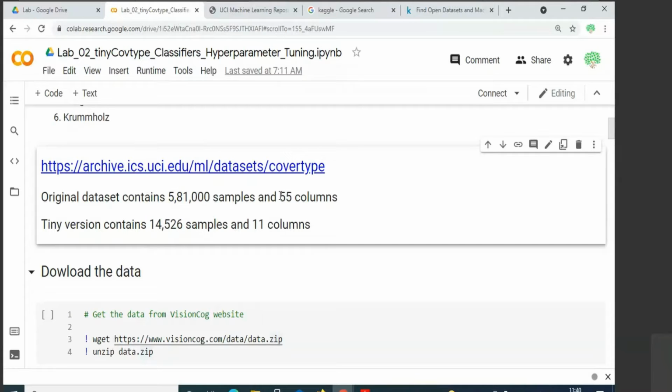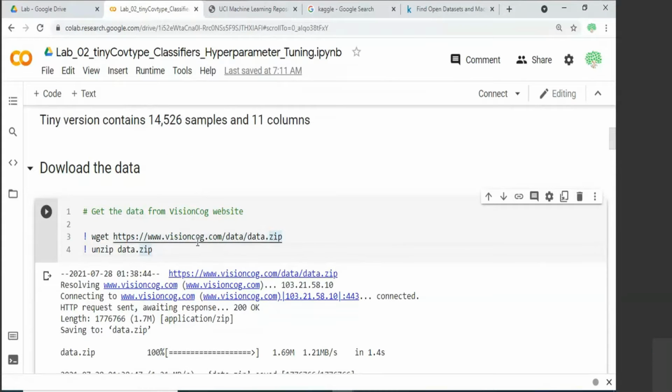And instead of using 55 columns. So 55 columns means it has 54 features, and another column is what type of tree is dominant in a specific region. So by analyzing certain features, you have to predict what type of tree is dominant in that specific region. This is the website where I host the data set.